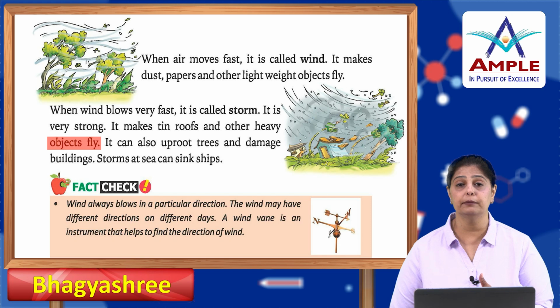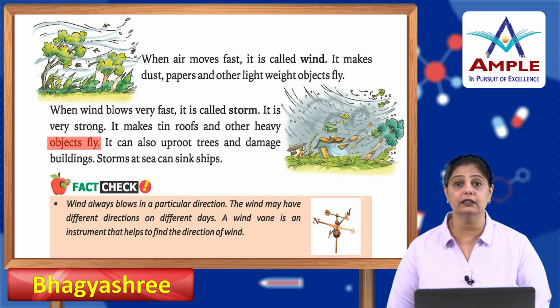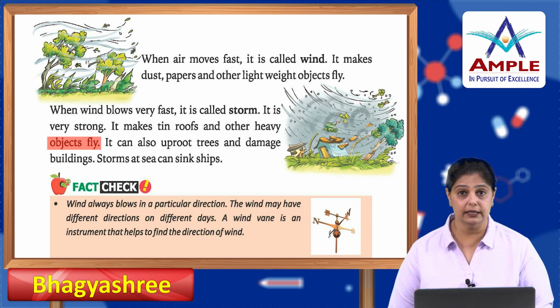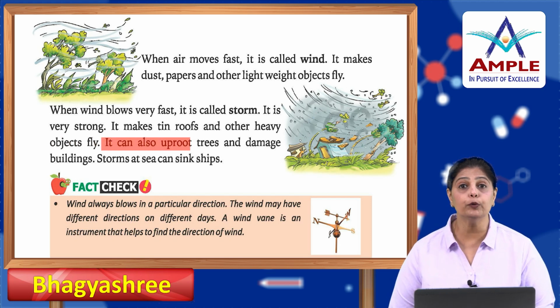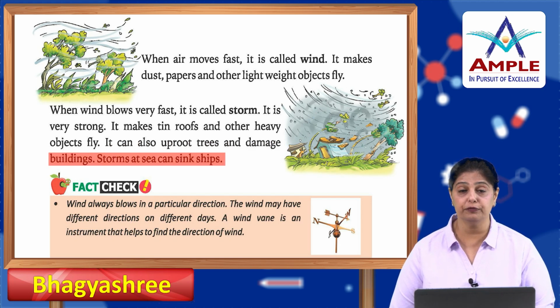Because that wind has so much strength, it can be any type of roofs which are made of tin, any heavy object also, it can fly. It can also uproot trees and damage the buildings. So, if there is a sea storm, it can sink the ships also.